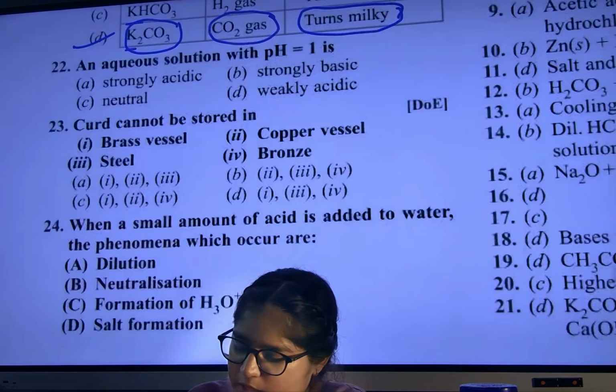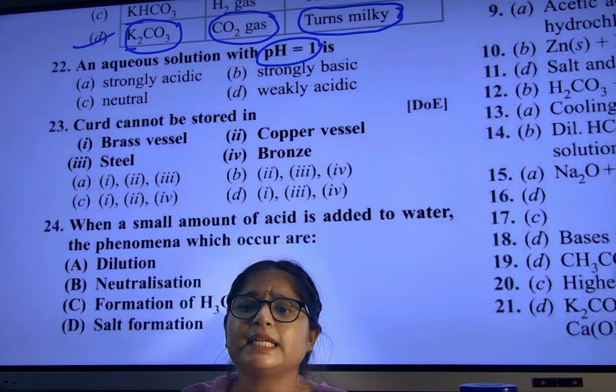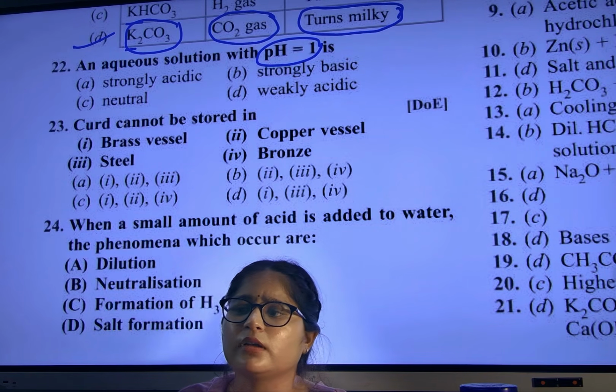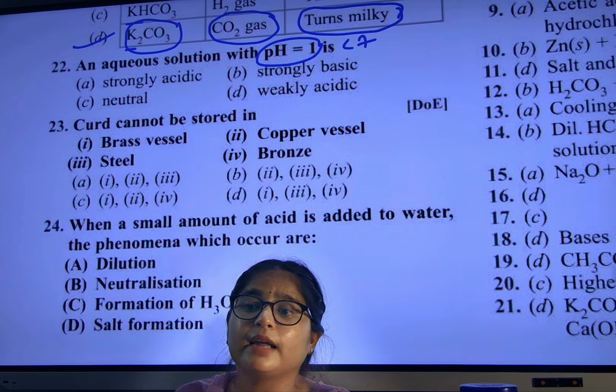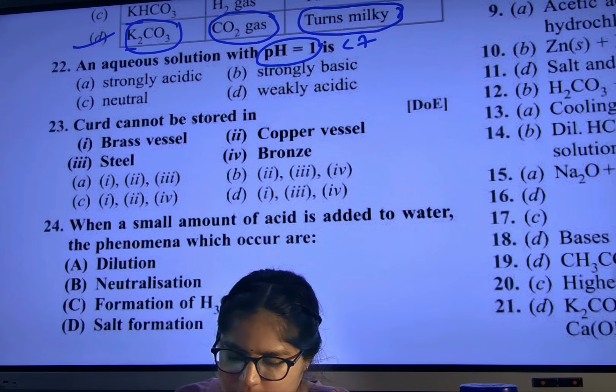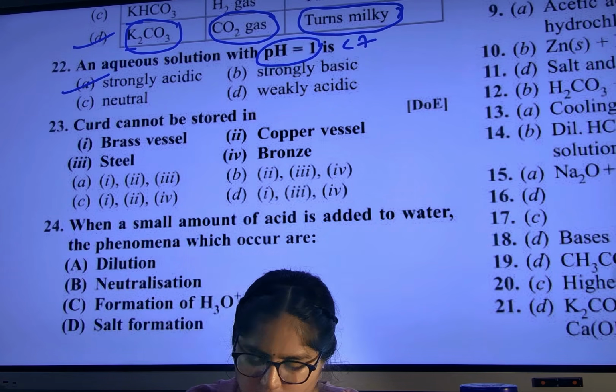Next, aqueous solution, pH equal to 1. So it is less than 7, or 7, or more than 7? Less than 7. Less than 7 means acid or base? Acid. And low pH means what type of acid? Stronger acid. Which option? Easy? Now you are able to solve questions slowly.